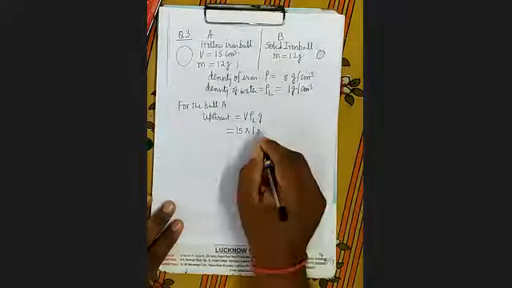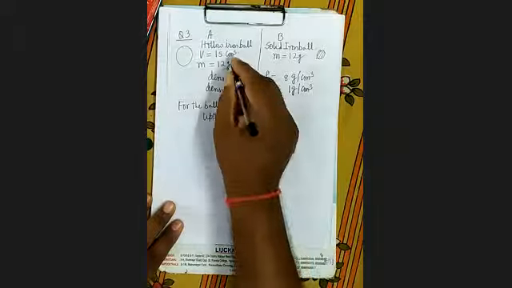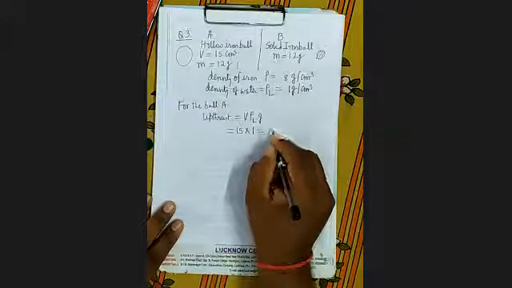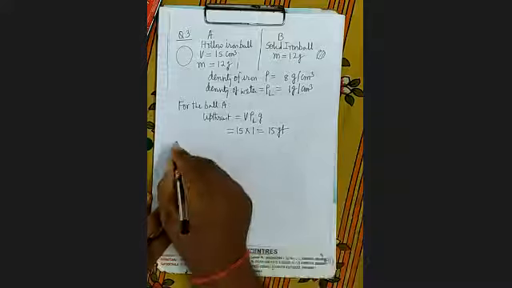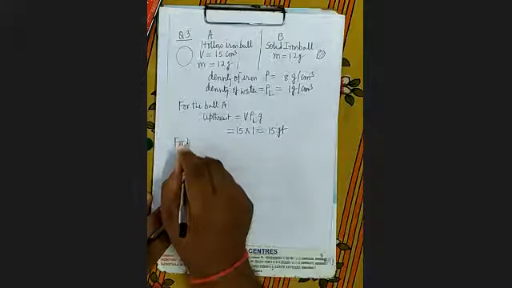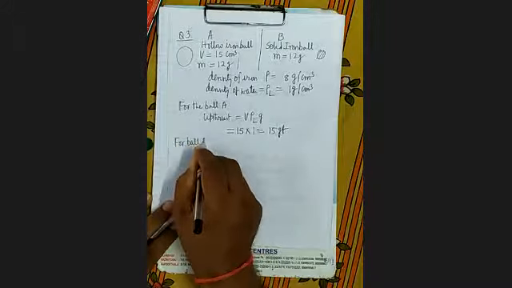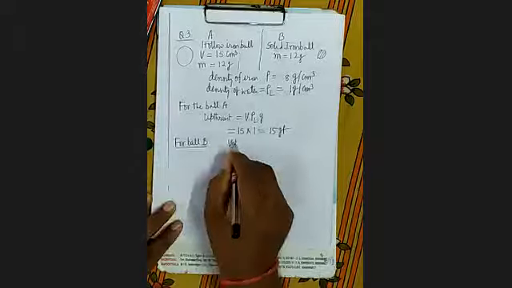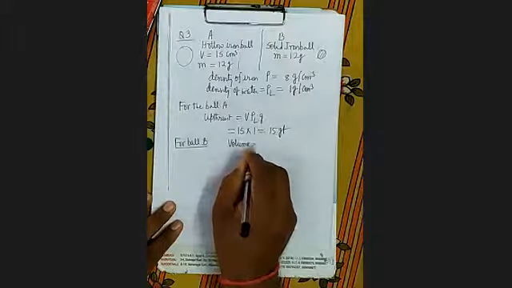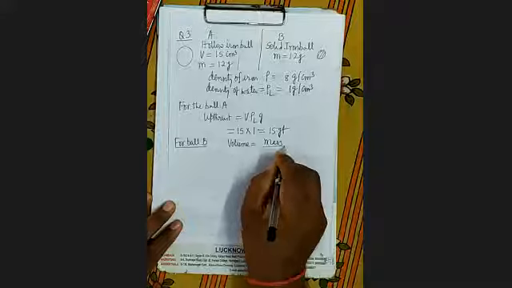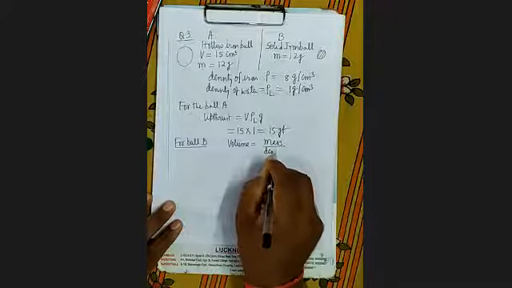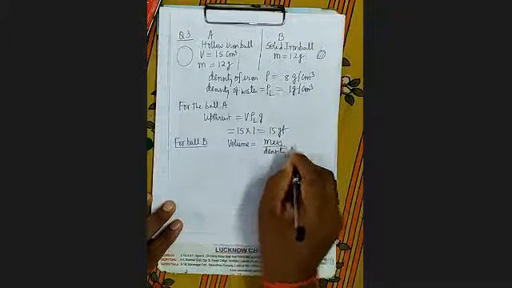Gram force. Why? Because it is in CGS system. So 15 gram force. Now for ball B, you find out the volume. So what is volume? Equals mass upon density.